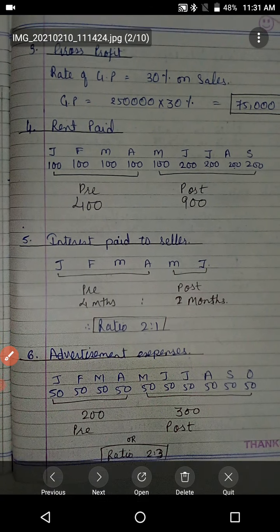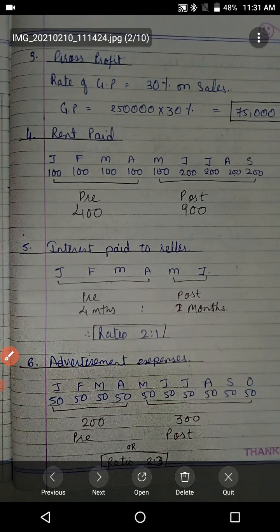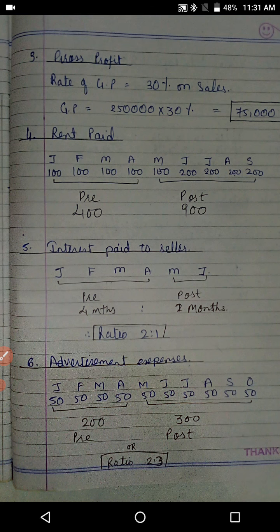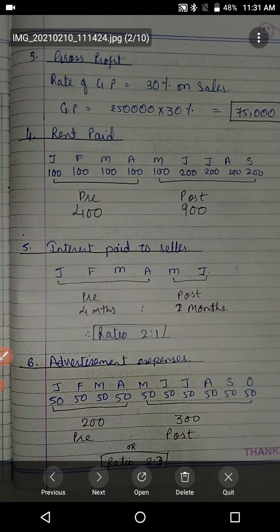Now advertisement expense. So here it is given 50 rupees per month. So throughout the year it is 50 rupees. So from January to October, because the year end is in October, so from January to October it is 50 rupees only. So 50 rupees every month.